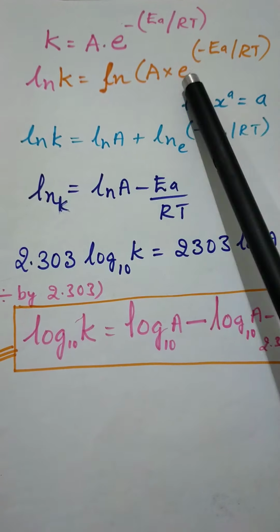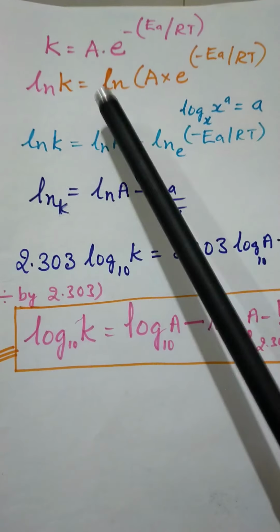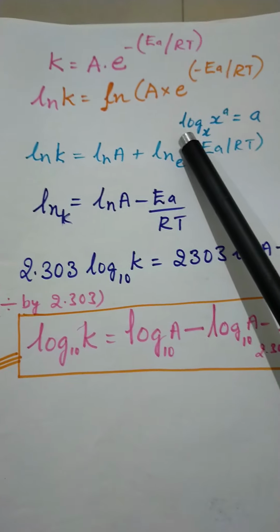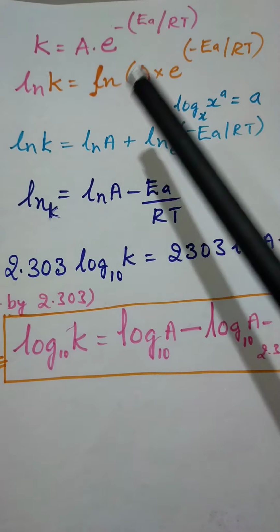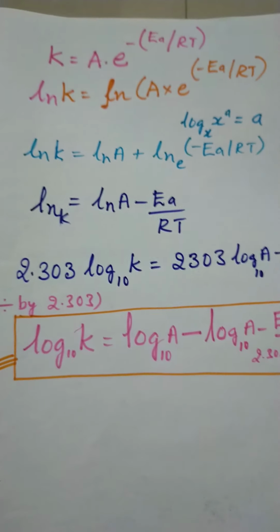So log of A into e to the power of minus Ea by RT, that is applied. We take log on both sides. Here you should know one concept about logarithmic values. This is very, very important. If you know this, then you easily come to it. Otherwise you will get confused. So many steps are there, we are getting confused.